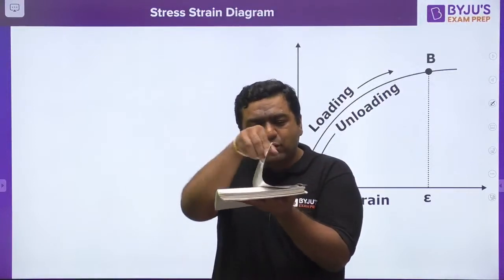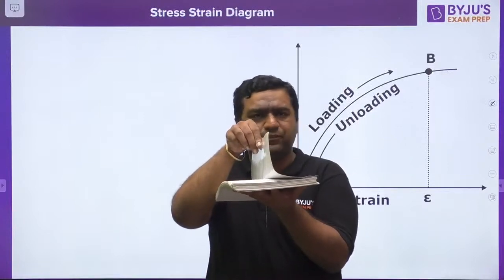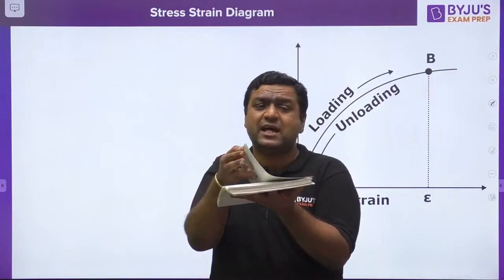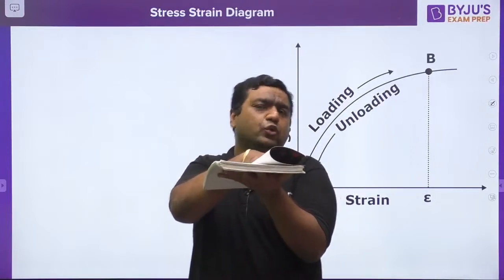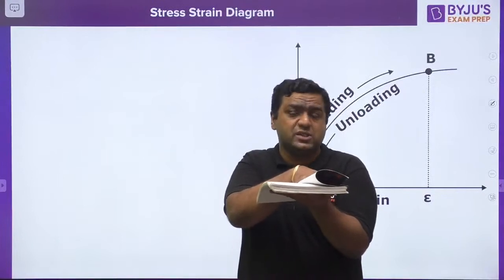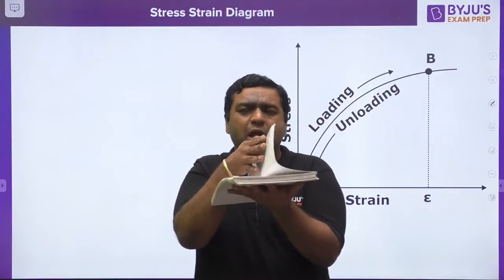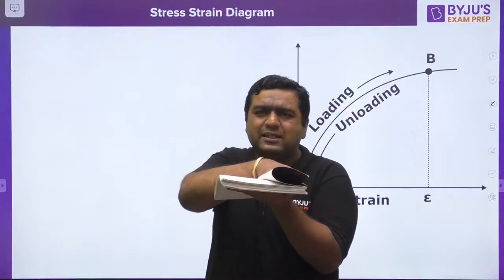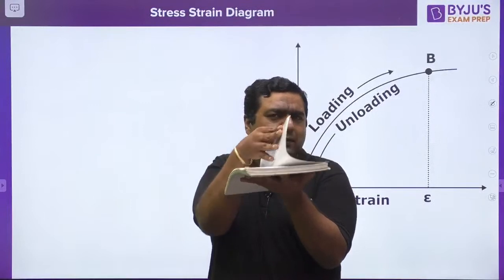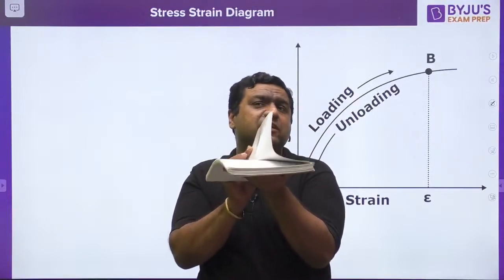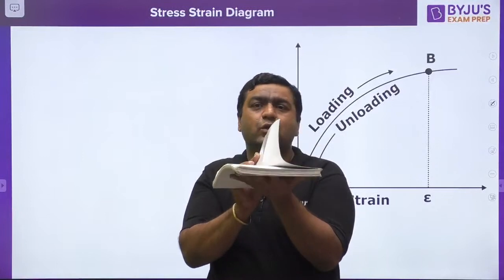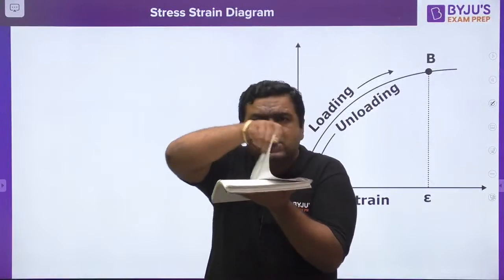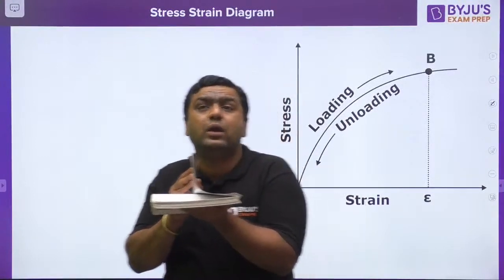When I am removing the load, you can see this is coming back by this amount. So when I was loading, I started from here and loaded first elastic and then plastic, and after removal of load, the elastic deformation vanishes. So it comes to this position. It means now it is left with this permanent deformation. After removal of load, the elastic part is removed, and the plastic part stays with the body. So my dear, this is known as the concept of elastic recovery: the elastic deformation is recovered from the body during unloading.